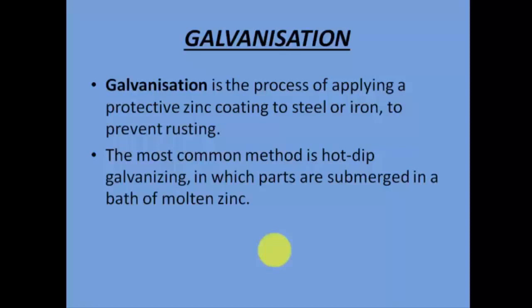This method is most commonly used in big industries, and the most common method to perform galvanization is hot dip galvanization, in which, let's say we want a coating of zinc over iron or steel, that iron or steel is dipped inside molten zinc and taken out. That is again a process of applying one coating over another metal. So that is known as galvanization.